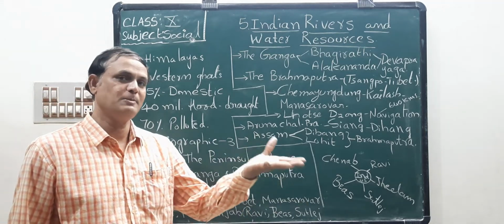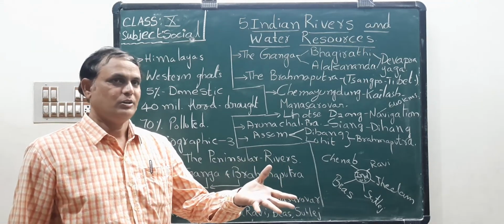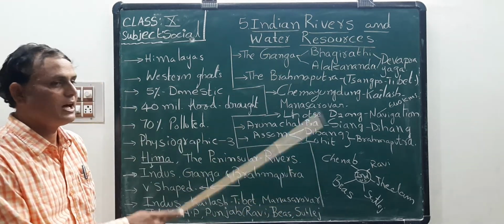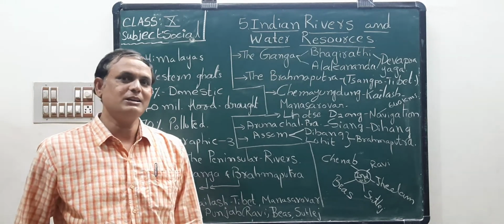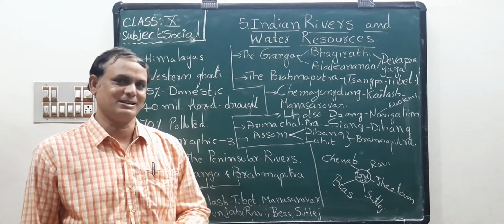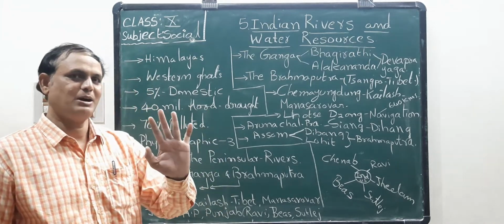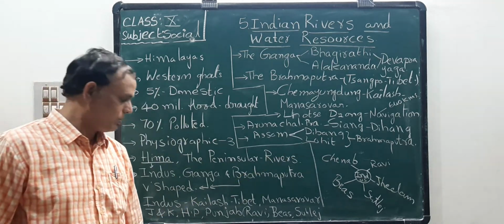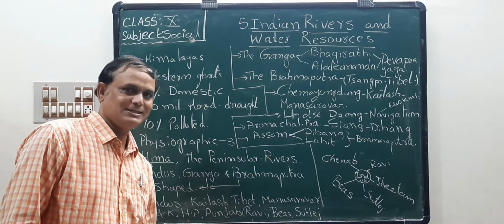So that is about the Brahmaputra's origin and flow: what the main places are and in which areas it flows. So these three are the main important rivers of the Himalayan rivers. What are they called? Himalayan rivers. Okay, boys, now I want to show you some pictures in this lesson.